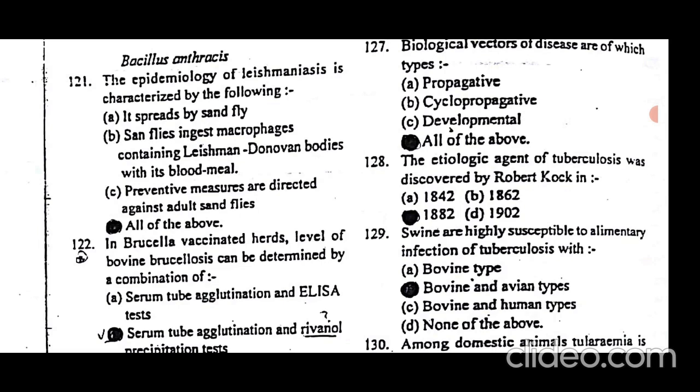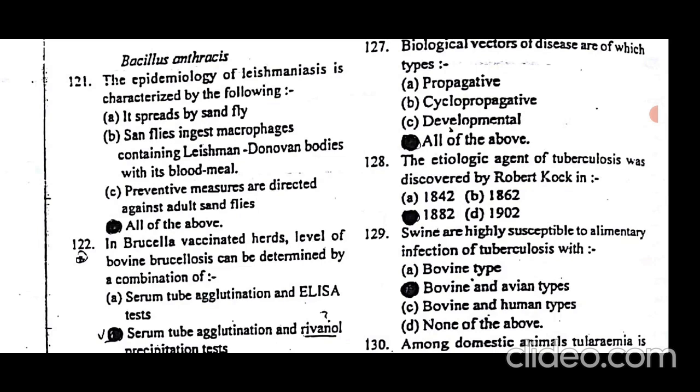Visceral leishmaniasis is also known as Kala Azar, caused by Leishmania donovani, and cutaneous leishmaniasis is caused by Leishmania tropica. Another species is Leishmania brasiliensis. These are the three main types of Leishmania: tropica, donovani, and brasiliensis.